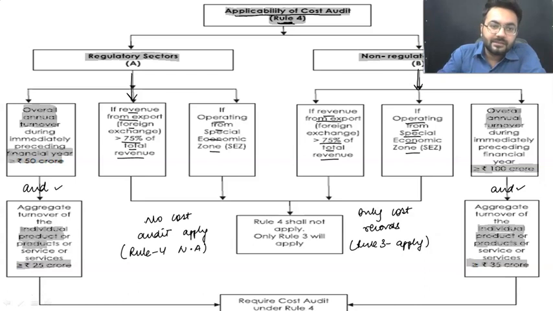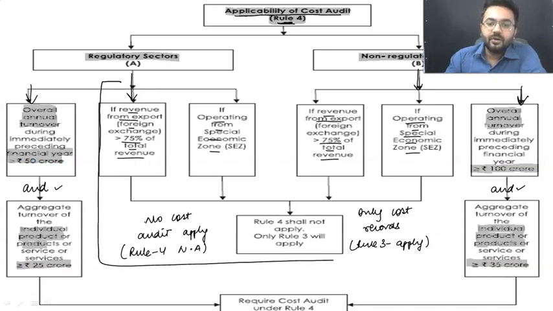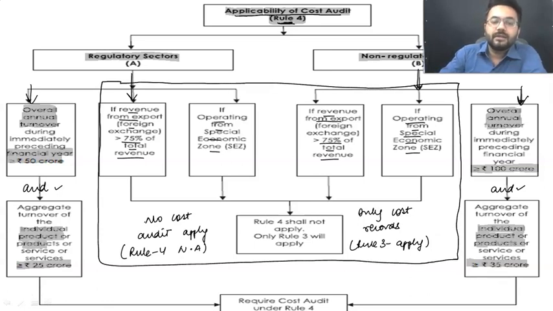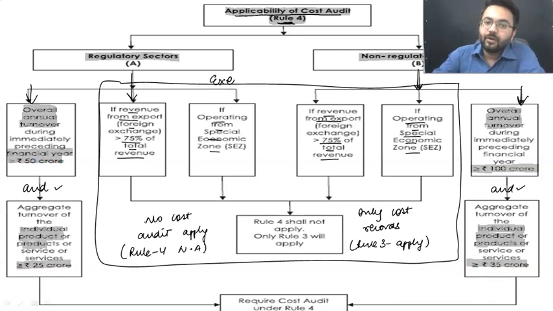Whereas when it comes to these situations, over here, they are required to get their cost audit. But this part, my dear students, they need not get their cost records audited by our cost accountant. This is an exemption box. They just need to prepare cost records. Do remember, they need not get their cost records audited. Getting my point? Okay, sir.